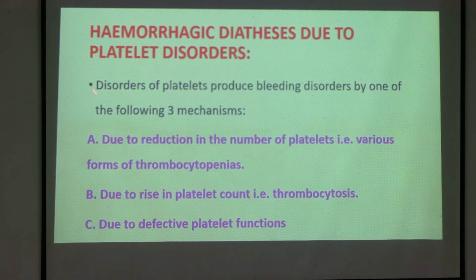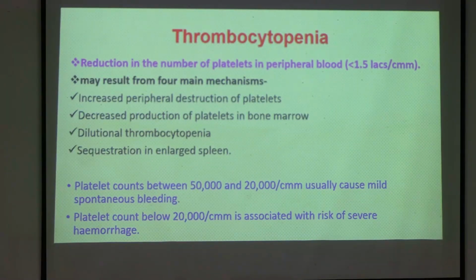Due to platelets. So how will it happen? By one of three mechanisms. First is due to reduction in the number of platelets, that we will study as the various forms of thrombocytopenias. Next is whenever there is an increase in platelet count, that is thrombocytosis, and due to defective platelet functions. So the first topic that is most important is thrombocytopenia.